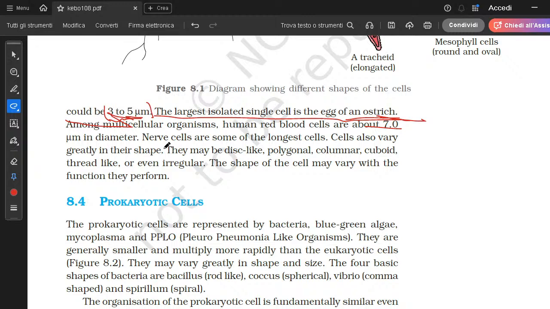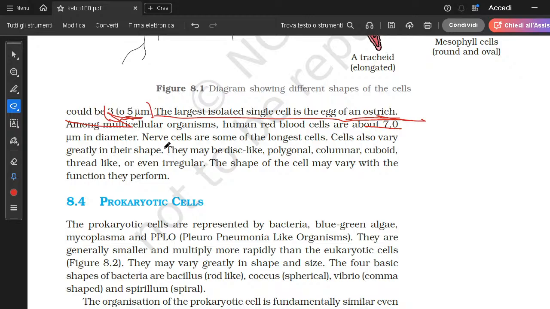Cells also vary greatly in their shape. They may be disc-like, polygonal, columnar, cuboid, and thread-like, and they can even have irregular shape. The shape of the cell may vary with the function they perform.